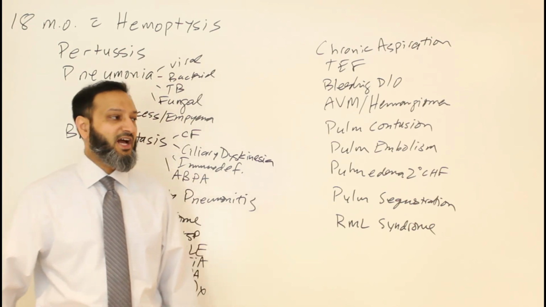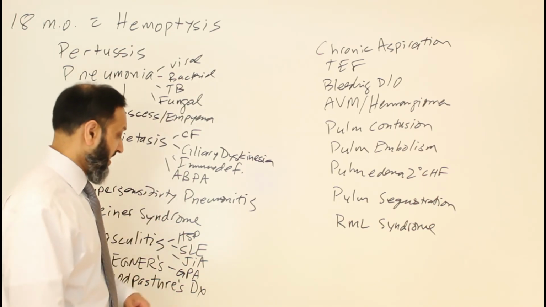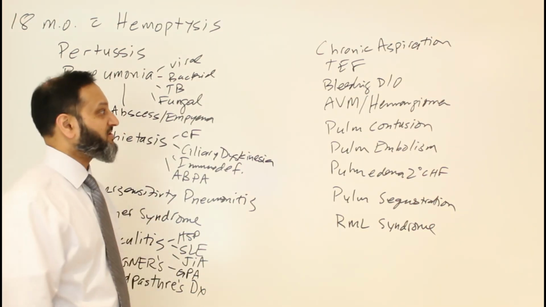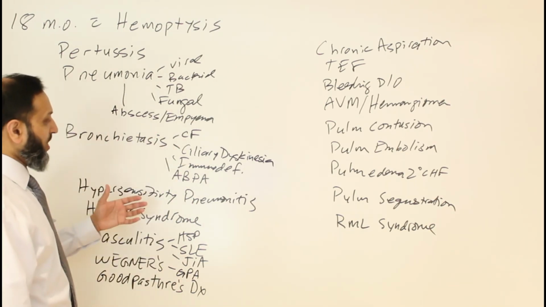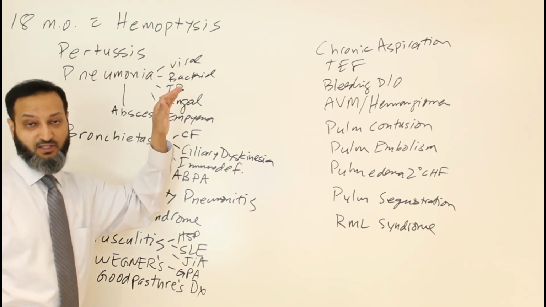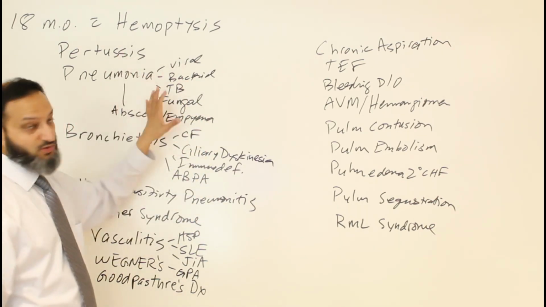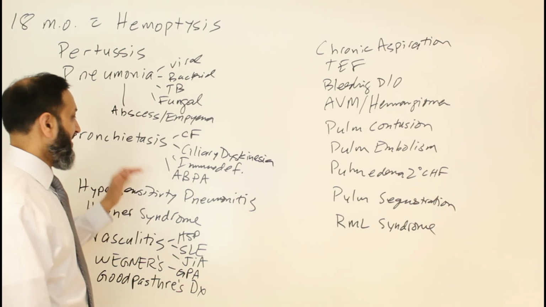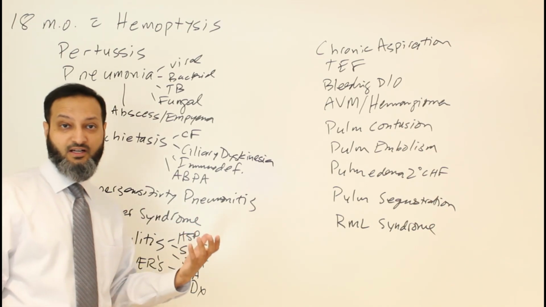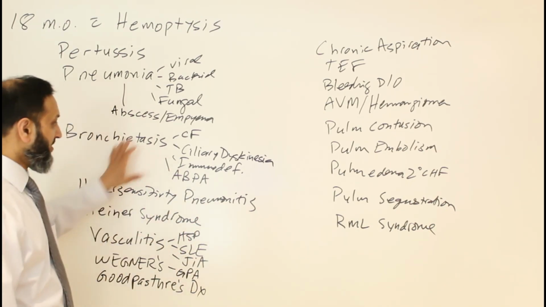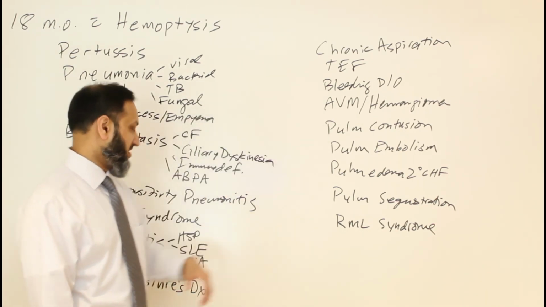So this patient turned out to have Heiner syndrome, not very common, but it can present in this age group with hemoptysis. To recap, we had our 18-month-old female coming in with hemoptysis, a broad differential. You think about pertussis, given some of the symptoms she was having, but also other pneumonias and other infections causing hemoptysis. This by far is the most common category and cause of hemoptysis. And if they have any chronic recurrent respiratory findings, clubbing on exam, or poor weight gain and failure to thrive, then you start to think about some of the more chronic things like bronchiectasis and other underlying factors, or chronic aspiration.